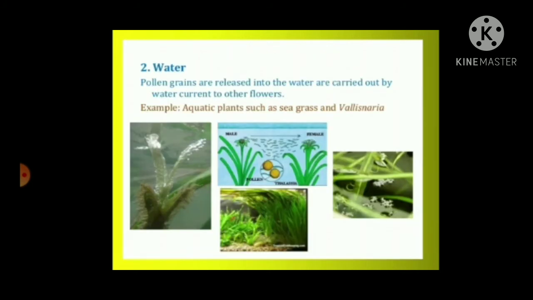Water. Pollen grains are released into the water and carried out by water current to the other flowers. Examples: aquatic plants such as sea grass and Vallisneria.